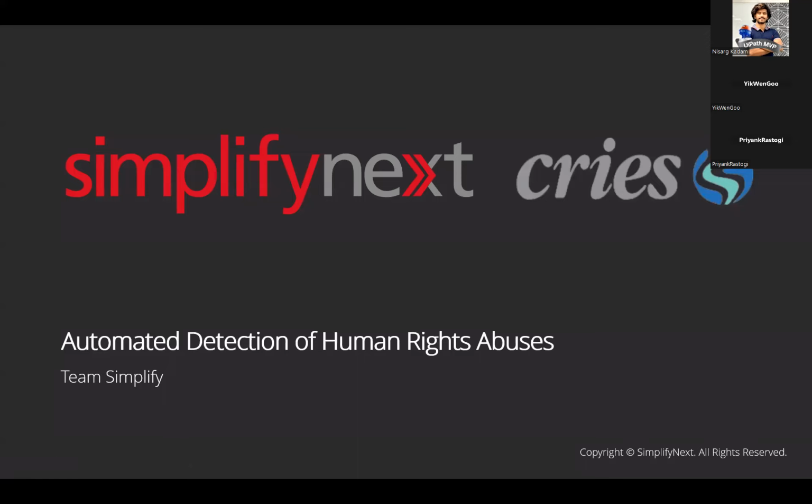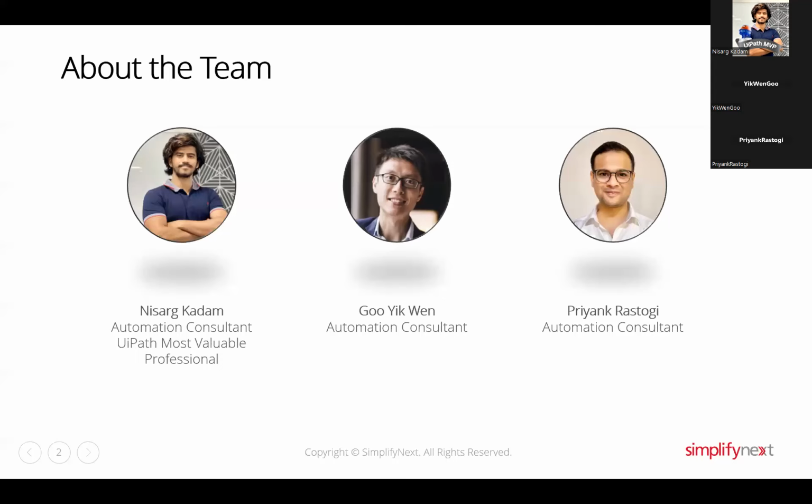Hello, we are Team Simplify from Simplify Next, a team of three, and we chose the use case of human rights abuses, which is organized by CRIES. I am Priyank Rastogi, an automation consultant at Simplify Next. I'm with Nisarg Kadam and Equingo.